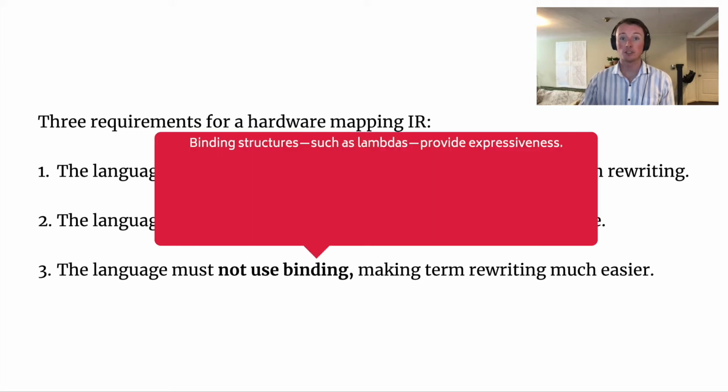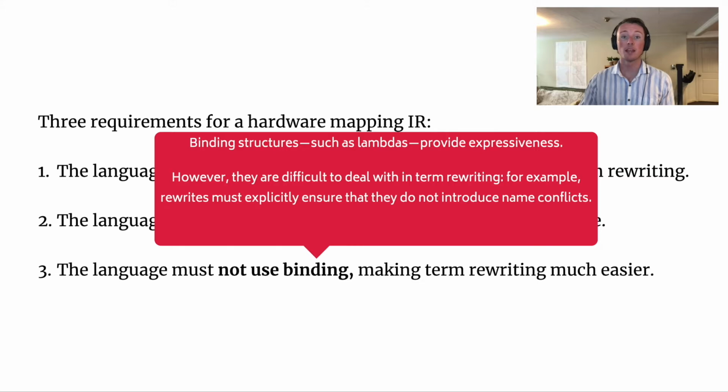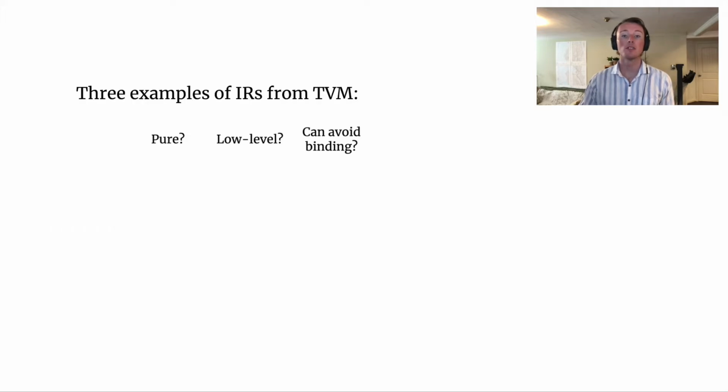Binding structures, such as lambdas, provide expressiveness. However, they are difficult to deal with in term rewriting. For example, rewrites must explicitly ensure that they do not introduce name conflicts. Thus, we seek to avoid using binding altogether. To survey the landscape of IRs we could potentially use for hardware mapping via term rewriting, let's look at three examples of IRs within the deep learning compiler TVM.